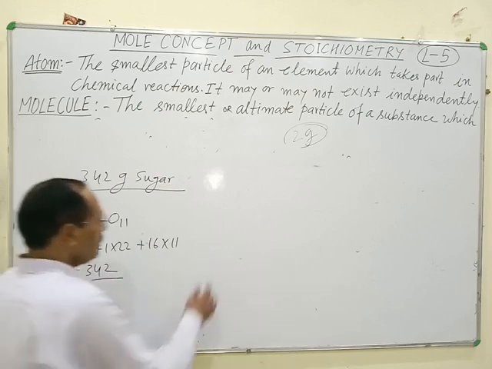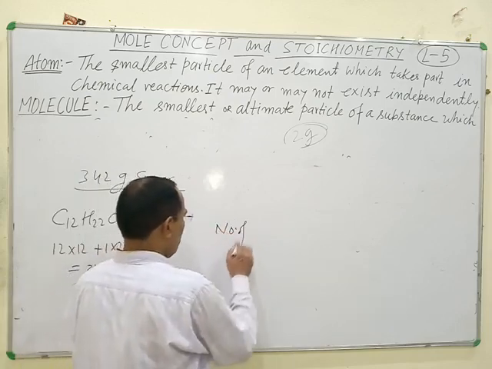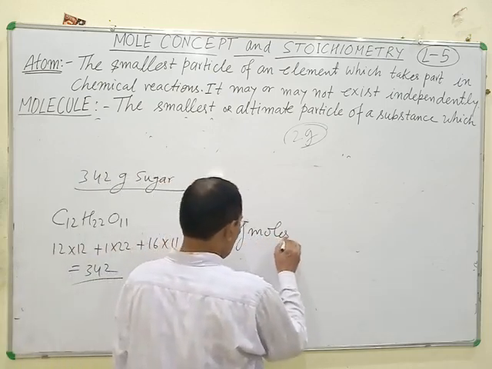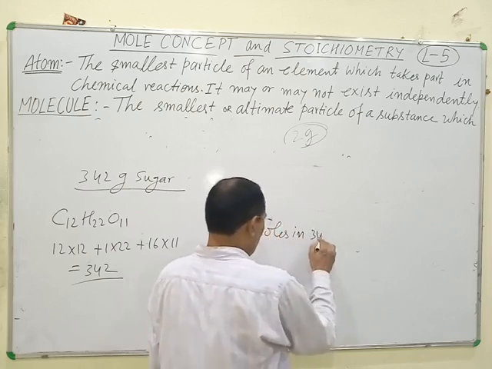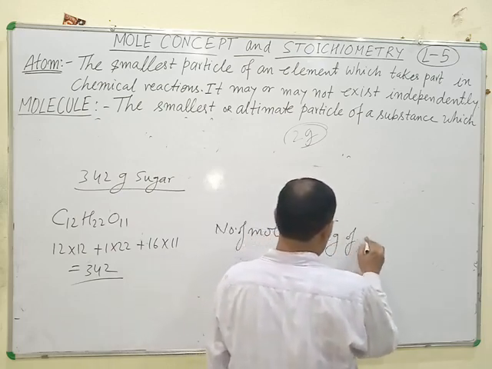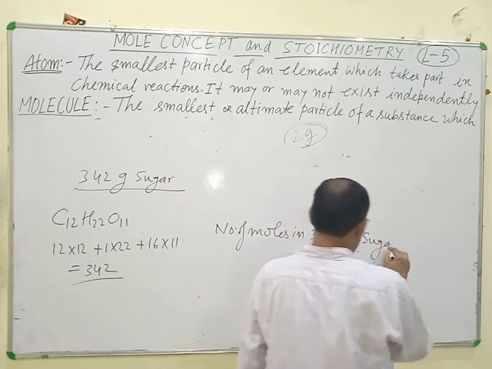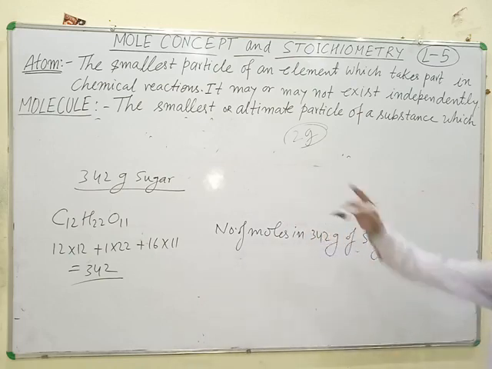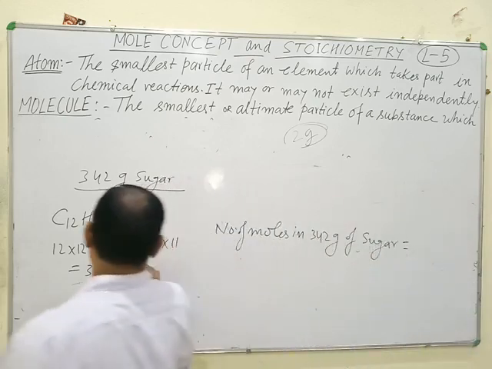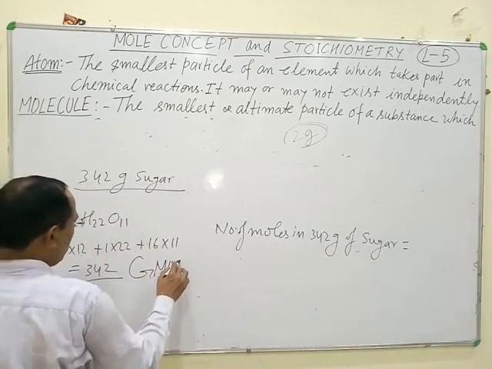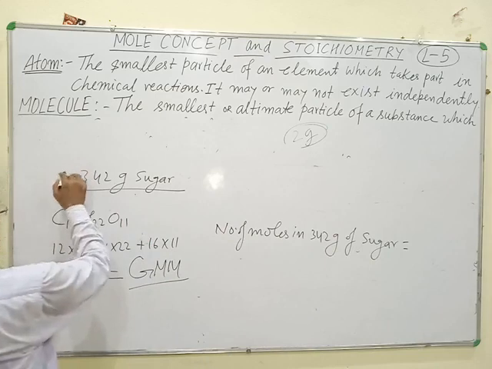Then what is the mole? Number of moles in 342 grams of sugar is equal to given mass by gram molecular mass. This is the gram molecular mass and this is the given mass.